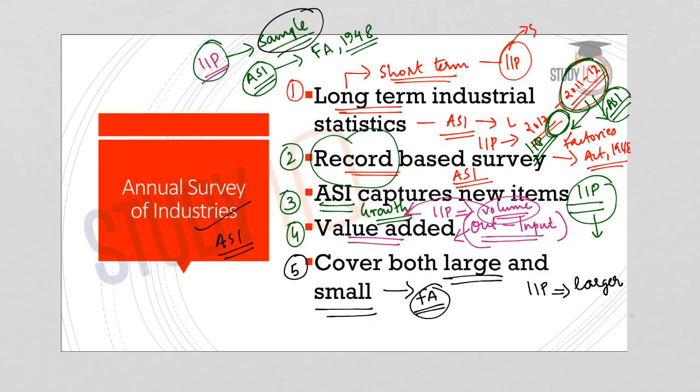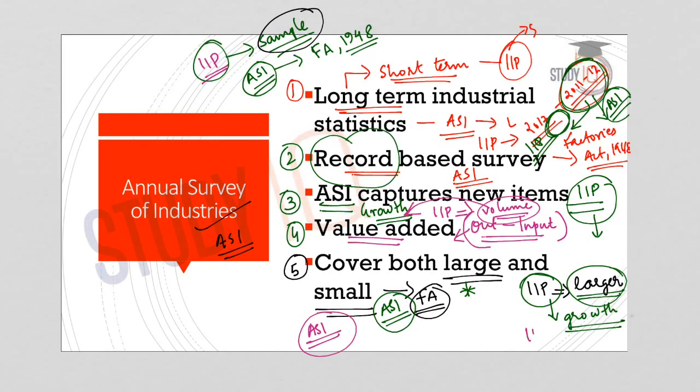Now, this is the most important difference between IIP and ASI. What happens in case of IIP? It covers only larger enterprises. So the growth rate in the IIP can be smaller, and the growth rate in ASI can be larger because it covers the small units as well. Sometimes the smaller units with a thinner base will show higher growth. So because of this difference, sometimes ASI can show a higher growth rate compared to IIP, and this can lead to a divergence between the growth rates given by IIP and ASI. Now this is the difference between ASI and IIP.